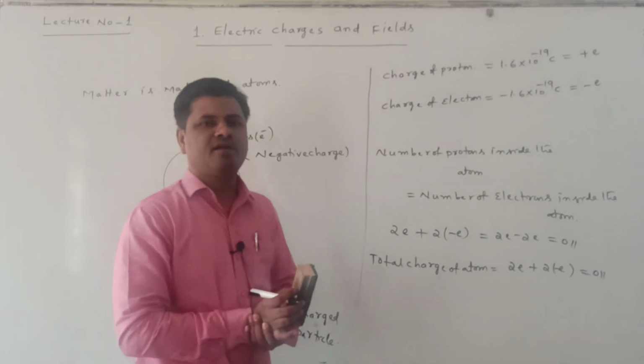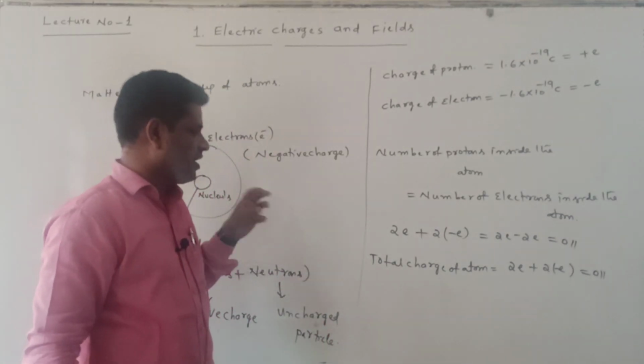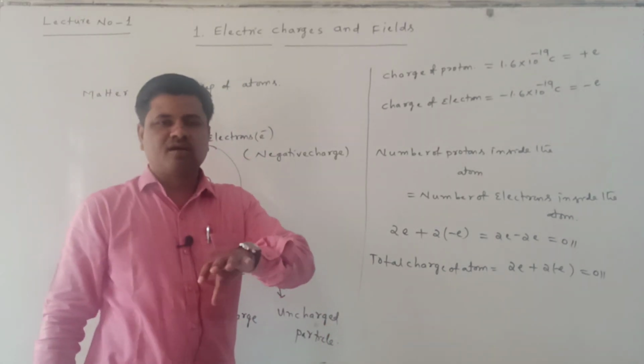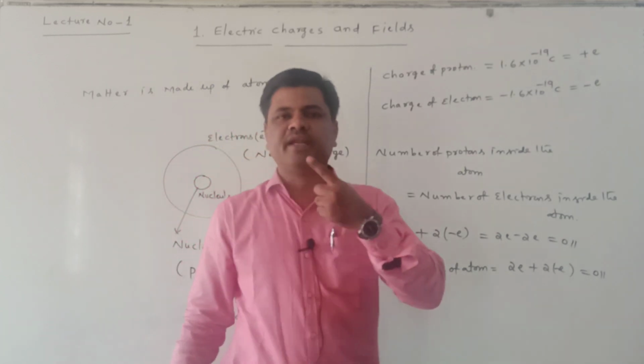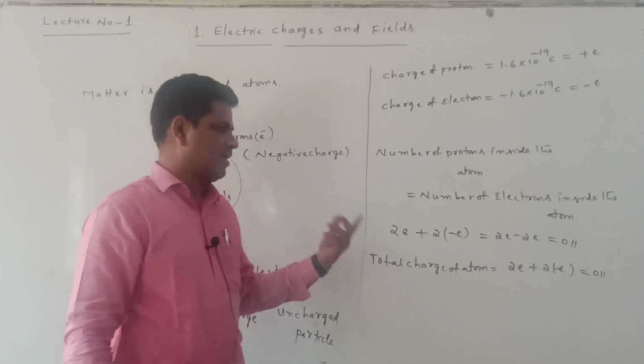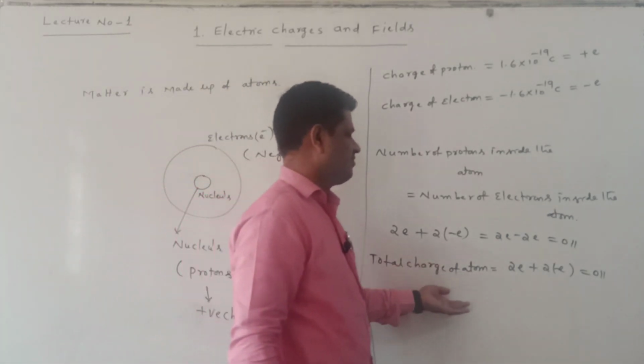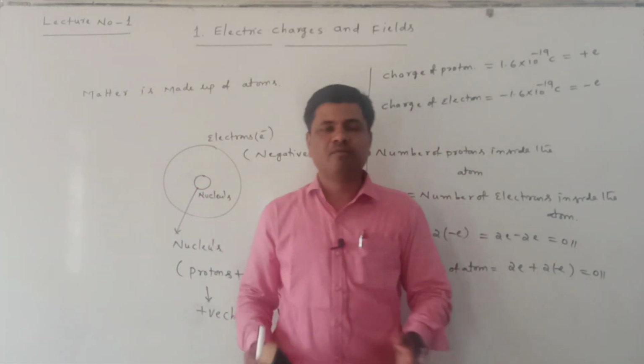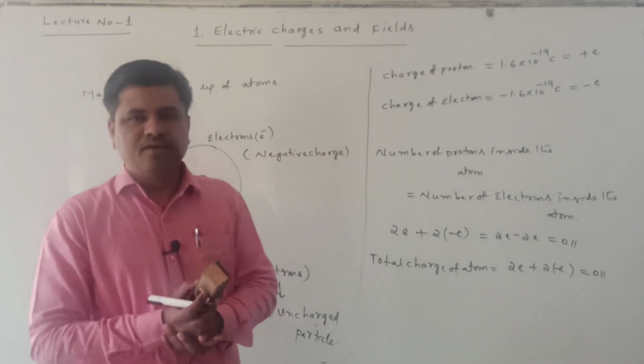Electrically neutral means the total positive charge inside the atom is always balanced by the total negative charge inside the atom. Both are the same, so they cancel each other. The total charge of the atom becomes 0. So the atom is electrically neutral.